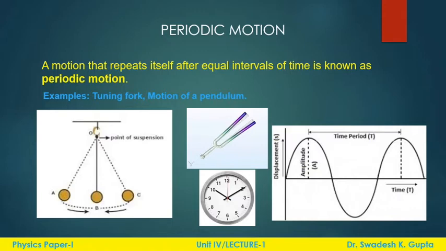Examples of periodic motion can be a tuning fork, motion of a pendulum, or movement of the needle in the clock.